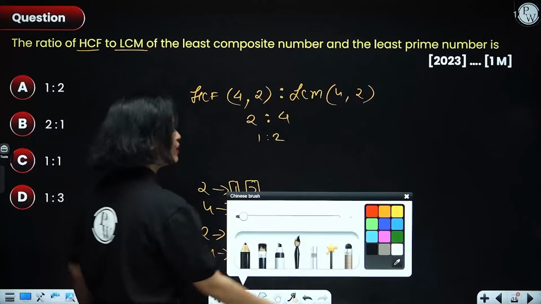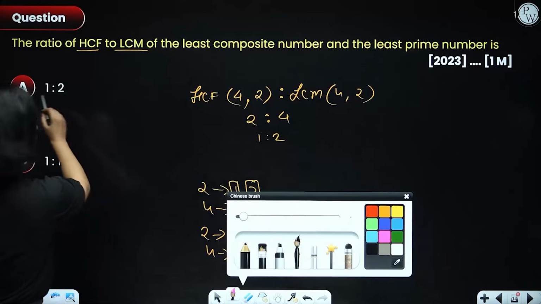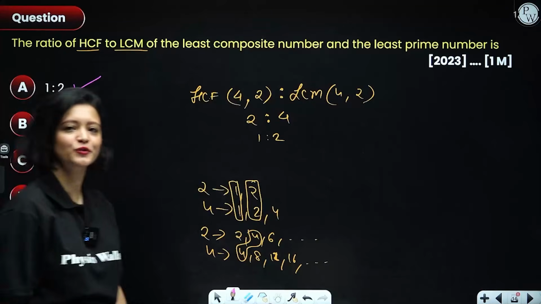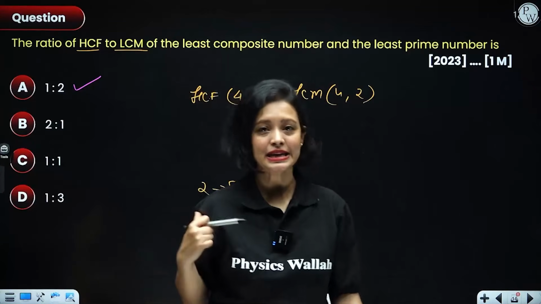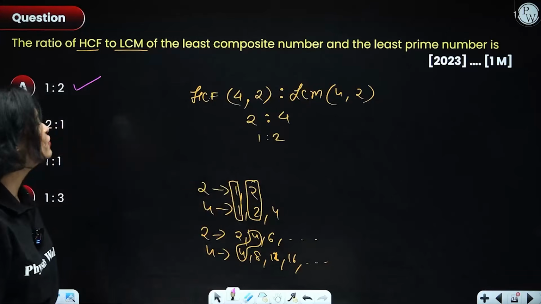What's the answer, everyone? The answer is... yeah, option number A. This is the answer. 1 ratio 2. Simple, very easy, very basic, right? Okay, let's move on, everyone.